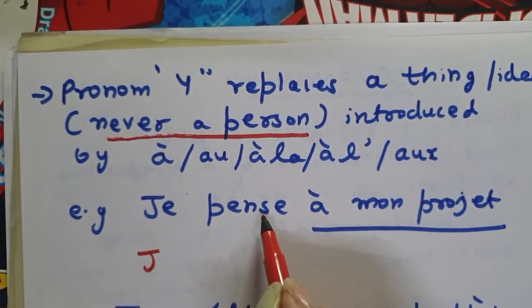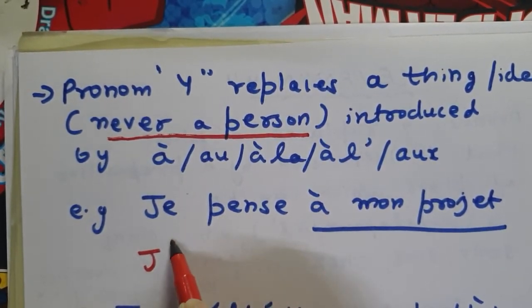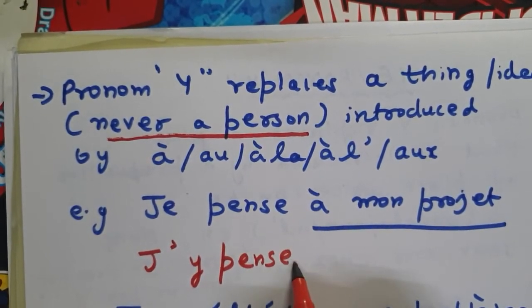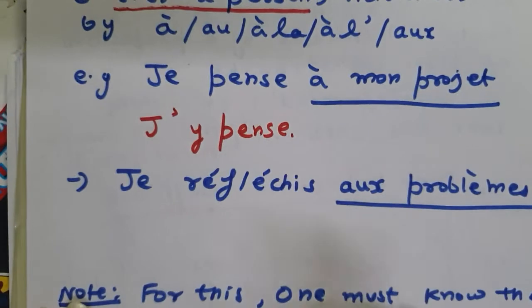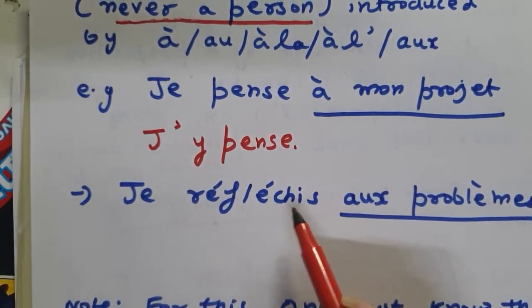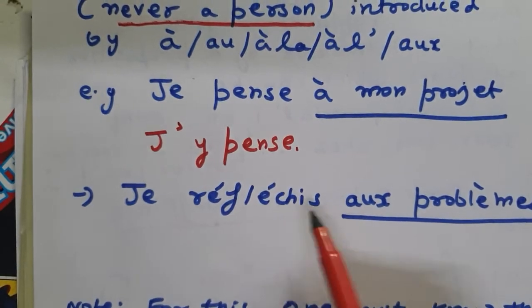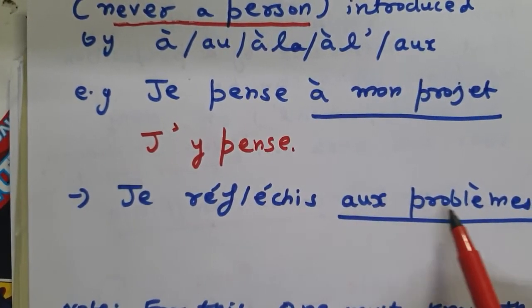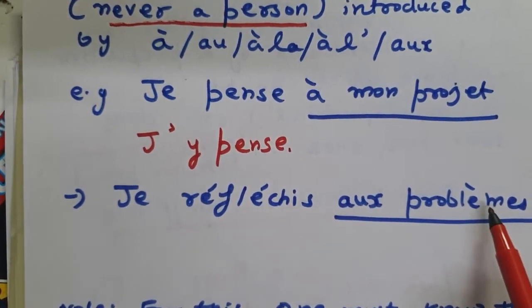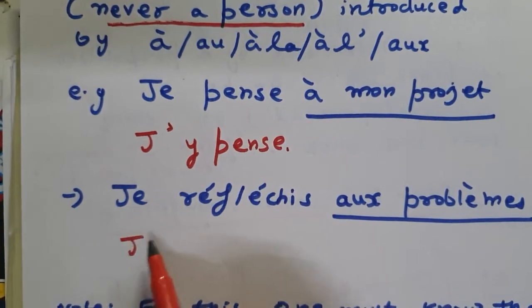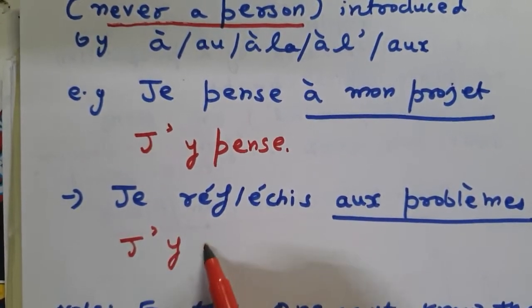Here pense is the verb, and just before that I am going to place it. I am going to write j'y pense. Similarly, there is another verb, réfléchir. Réfléchir also means to reflect on something or to think about something. Je réfléchis au problème. Again, this is a variation of à along with a thing, not with a person, right? So I am going to replace it with y. So it will again be j'y